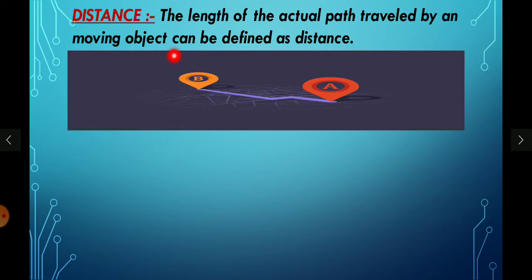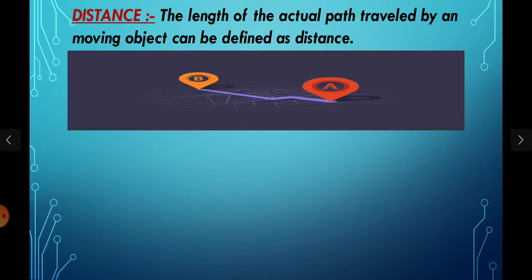Like this, if we start our journey from our home and reach our school, how do we reach our school? By the road only. So we have to cover some distance from our home to our school, right? That length is called distance. Have you understood?